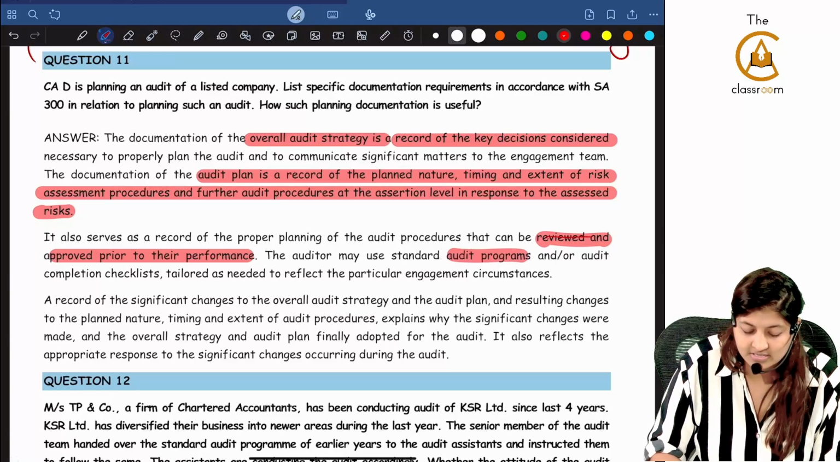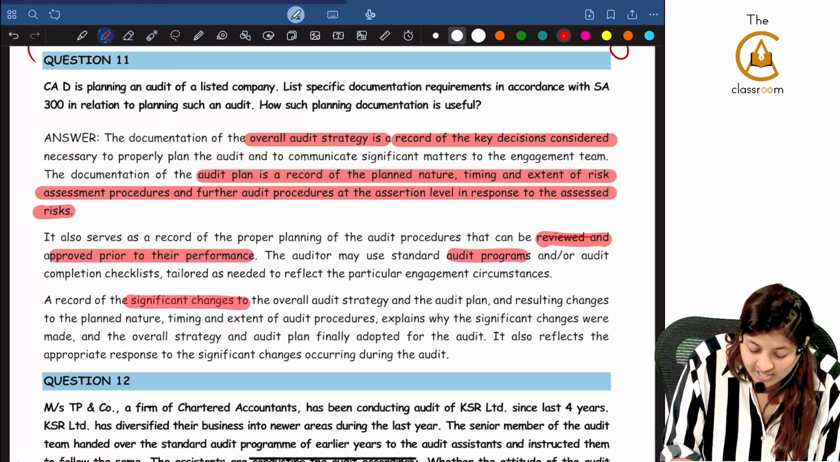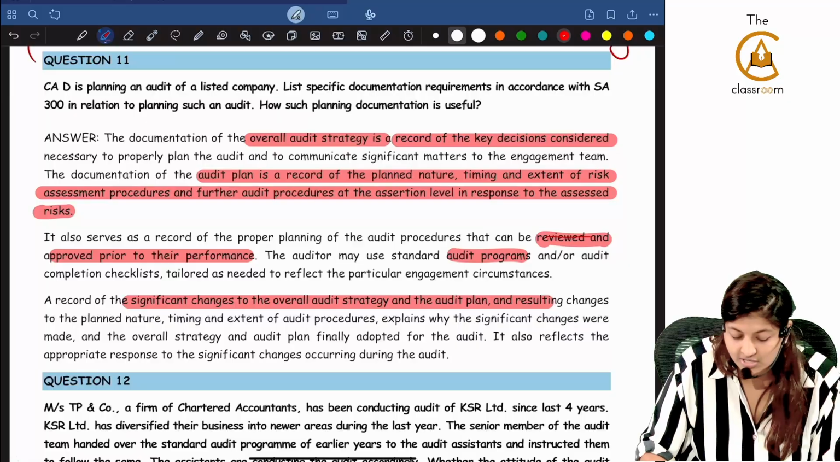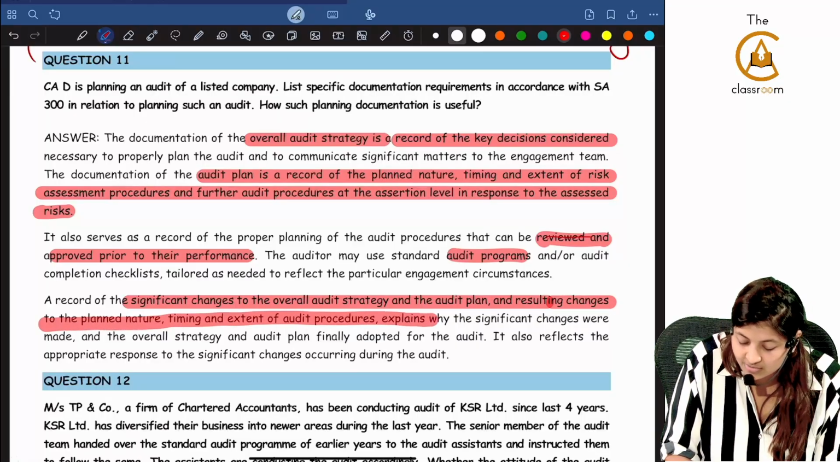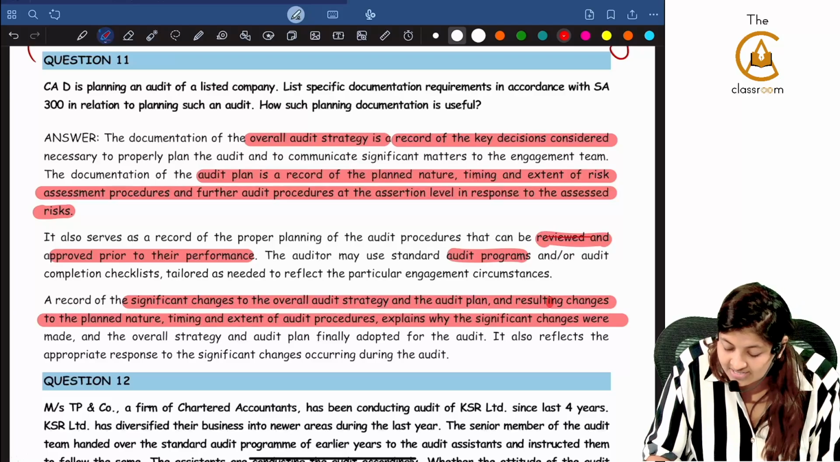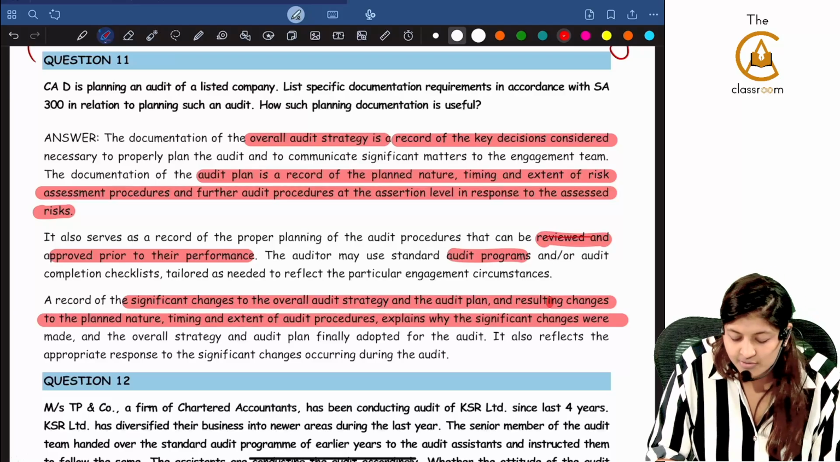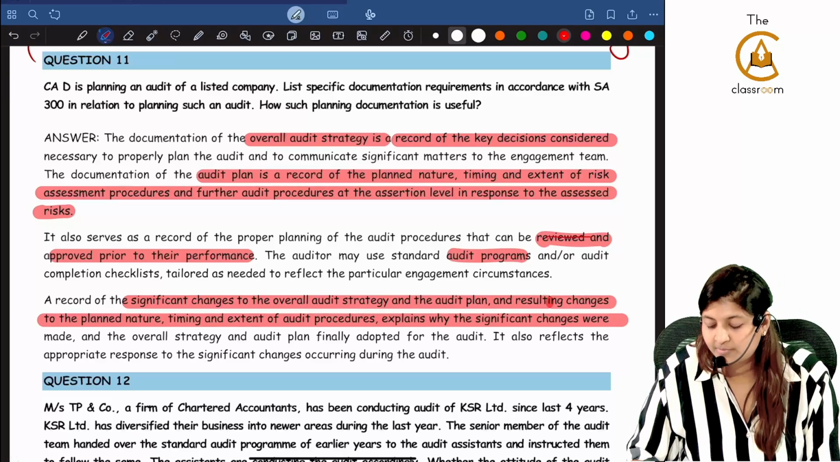A record of significant changes to the overall audit strategy and audit plan, and resulting changes to the planned nature, timing, and extent of audit procedures, explains why the significant changes were made and the overall audit strategy and audit plan finally adopted for the audit.